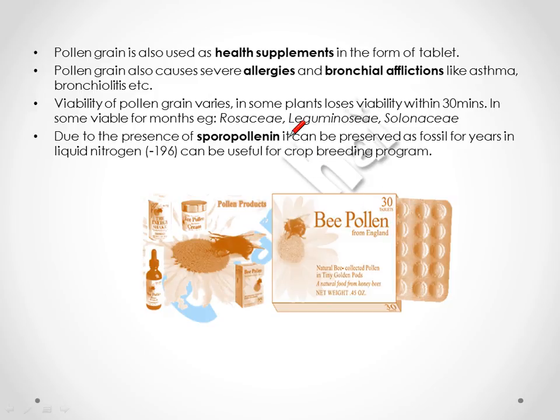Further, we will discuss some more uses of pollen grain. Pollen grain is also used as a health supplement nowadays in the form of tablets.